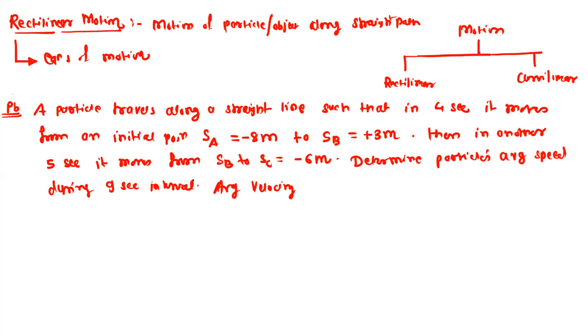Okay, so the question given is a particle travels along a straight line such that in 4 seconds it moves from the initial position SA, which is minus 8 meter, to SB plus 3 meter. So let us understand the position along this straight path.